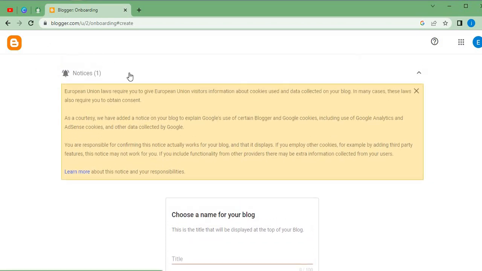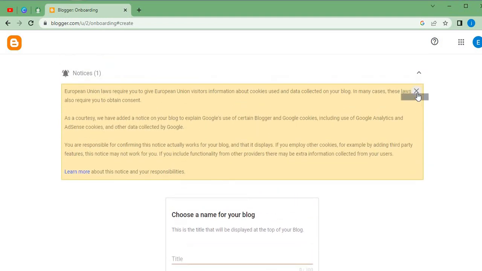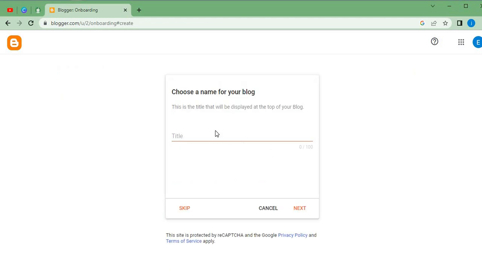We are about to go to the Blogger dashboard, and you can take your time to look at this notification bar over here. It's about the European Union laws, which require you to give European Union visitors every piece of information they need about cookie use and the data collected on your blog. So you can take your time to go through all of that, and once you're done, you can click here to cancel.